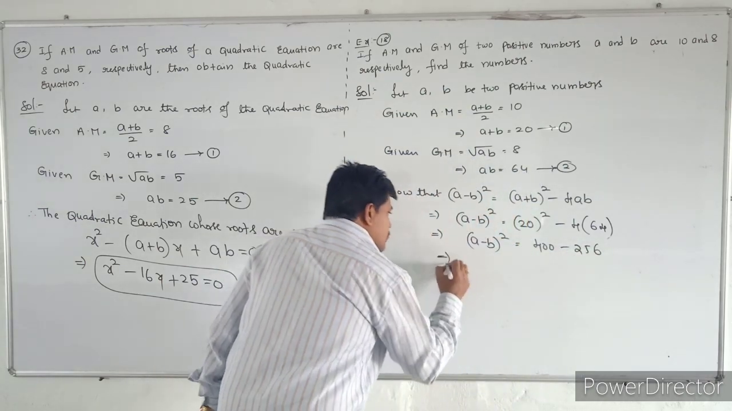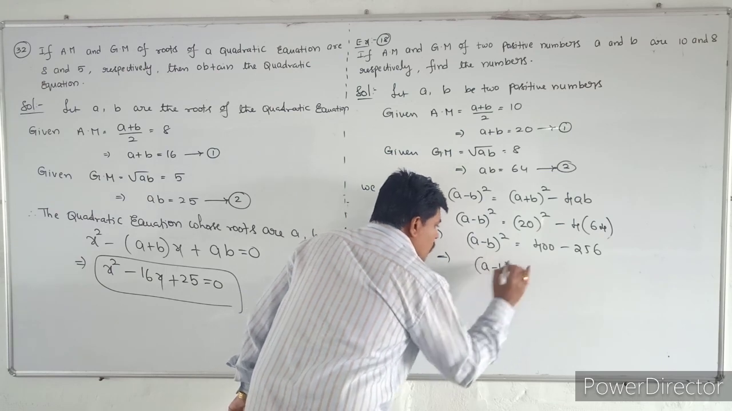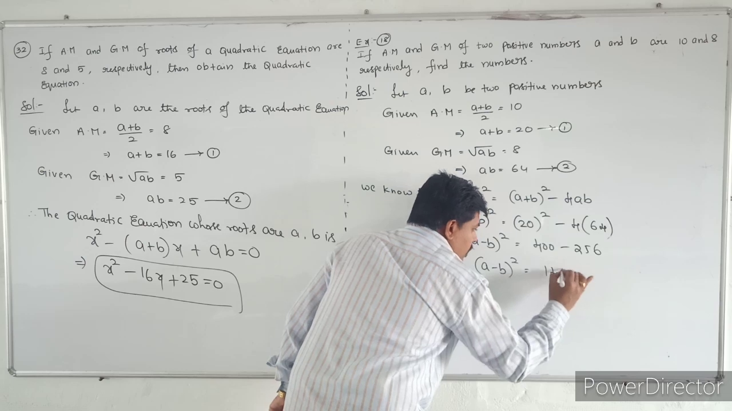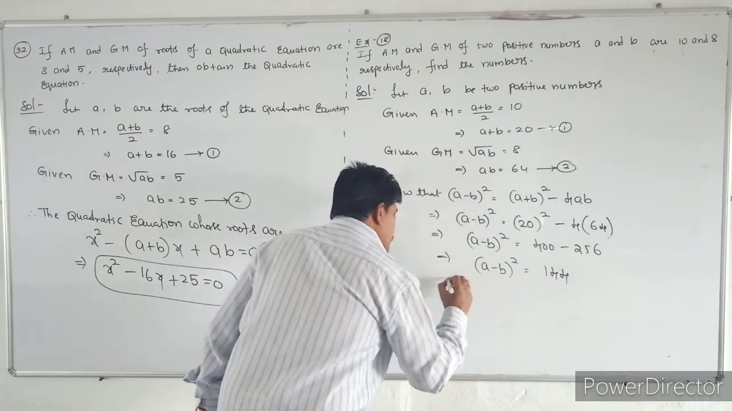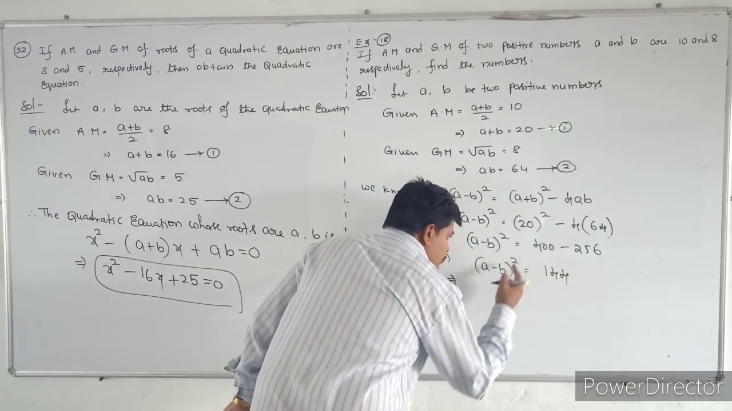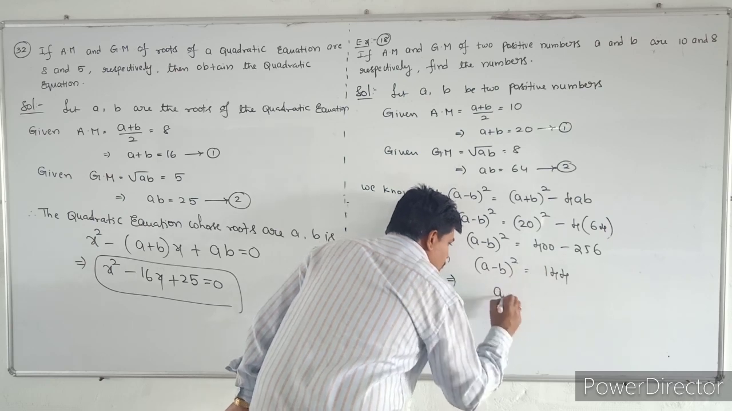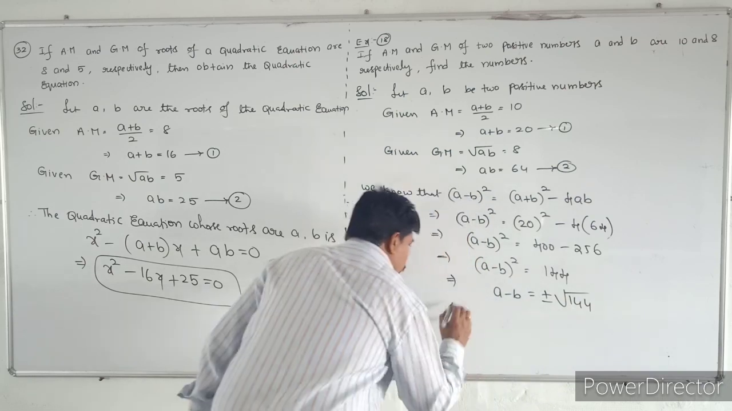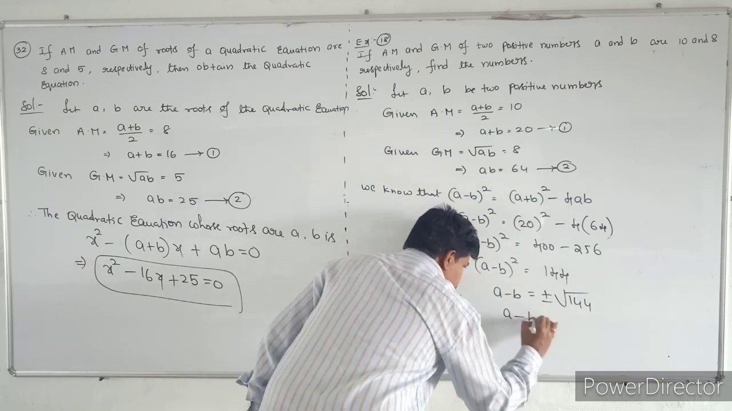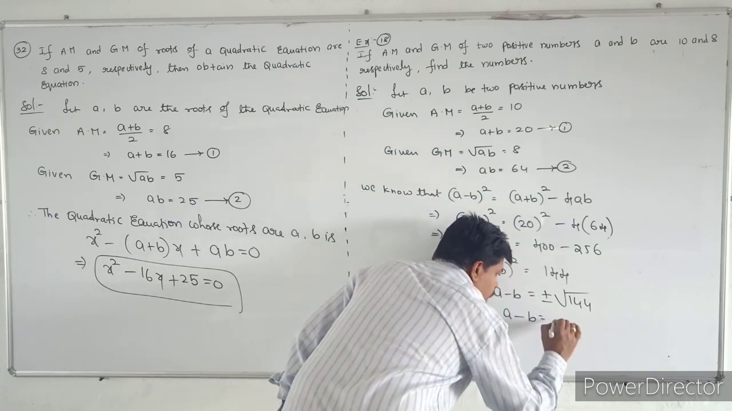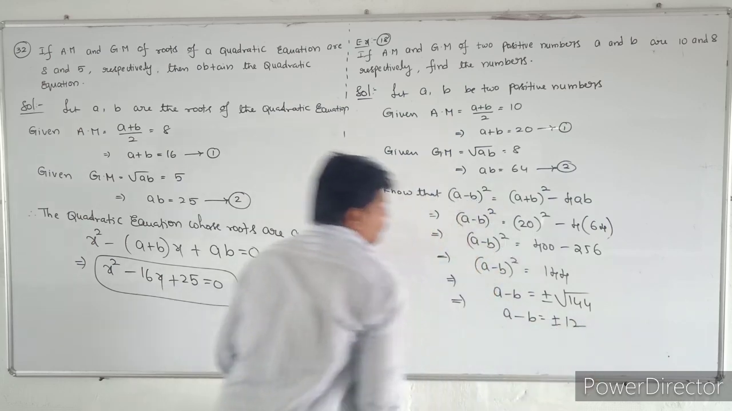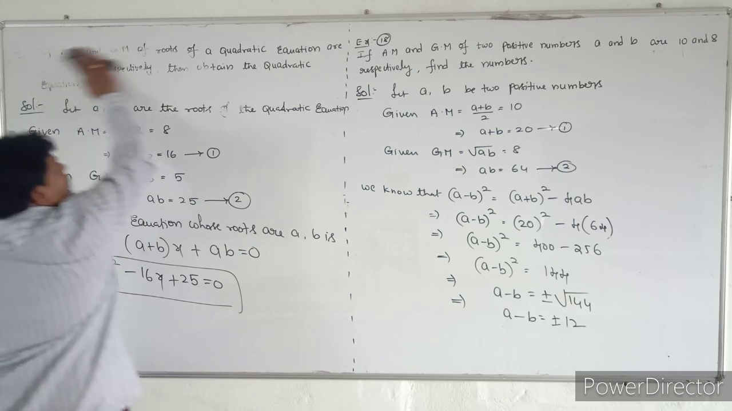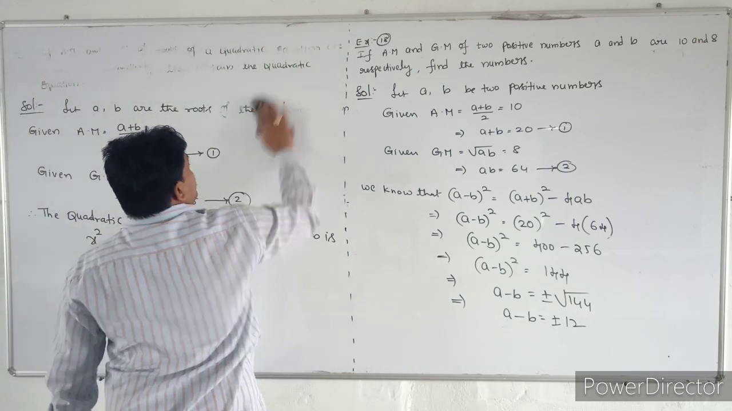So A minus B whole square: 400 minus 256 is nothing but 144. That means if you remove the square on this side, you will get the square root on the other side, plus or minus square root of 144. So A minus B value will become plus or minus 12. So what happens here?